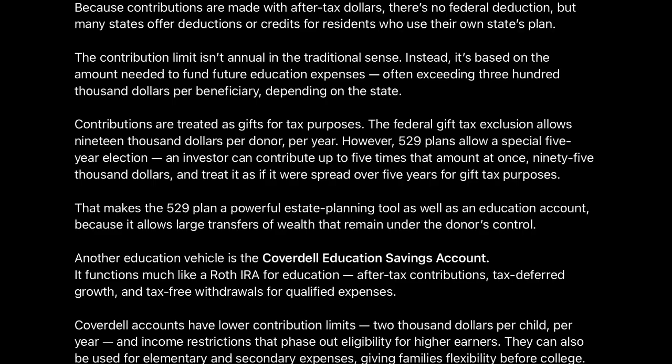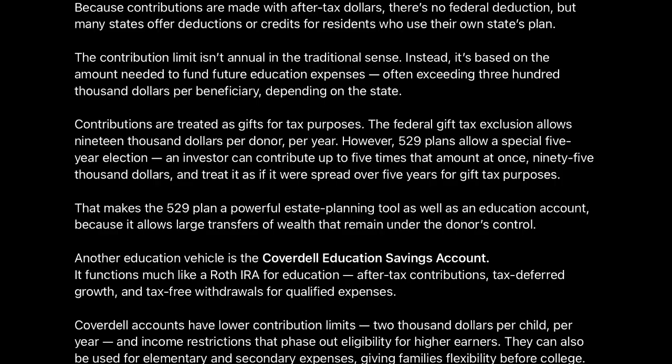Another education vehicle is the Coverdell Education Savings Account. It functions much like a Roth IRA for education: after-tax contributions, tax-deferred growth, and tax-free withdrawals for qualified expenses. Coverdell accounts have lower contribution limits, $2,000 per child per year, and income restrictions that phase out eligibility for higher earners. They can also be used for elementary and secondary expenses, giving families flexibility before college.